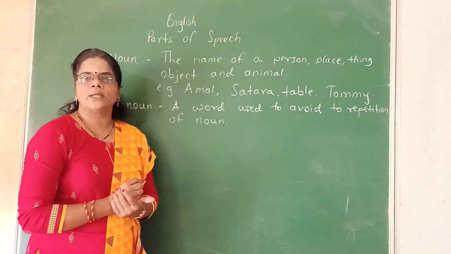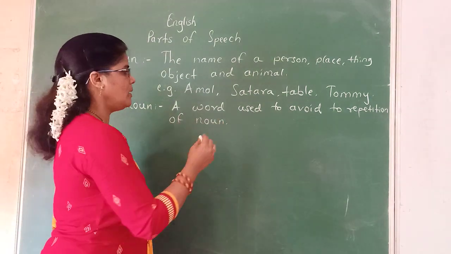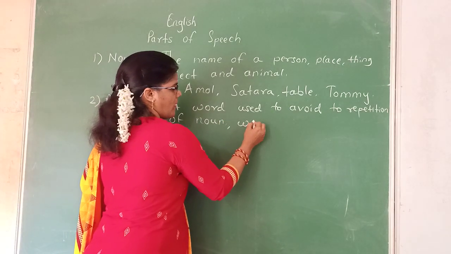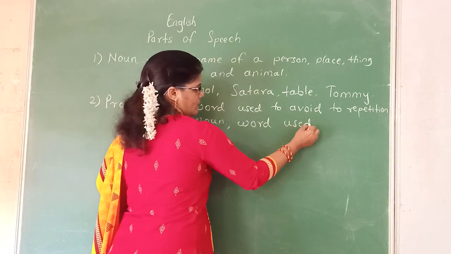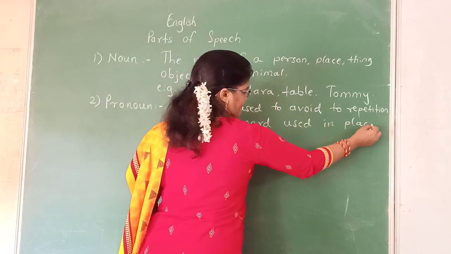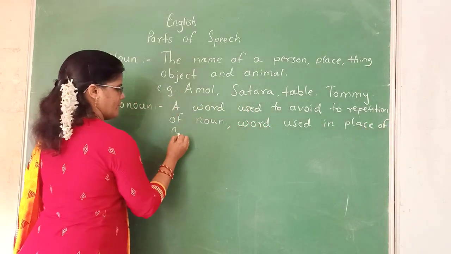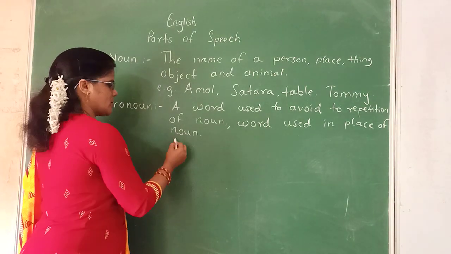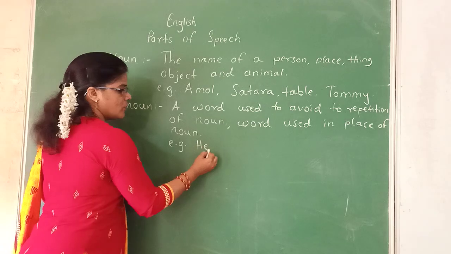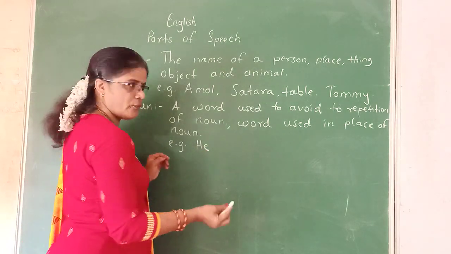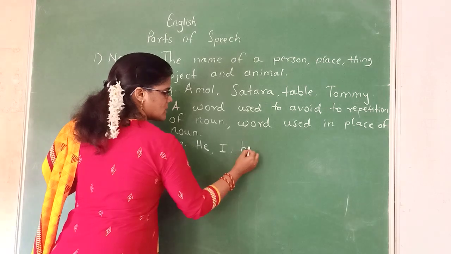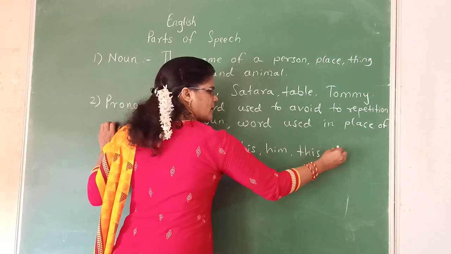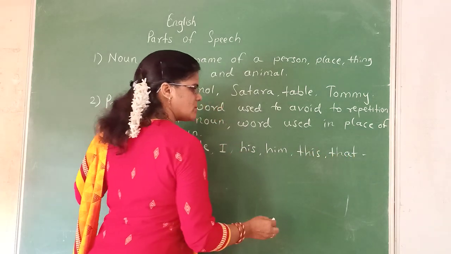Or we can say one more thing over here, a word which is used in place of noun is called as pronoun. Then which are the pronouns in English? Those are, for example, he, she, it, I, we, then his, him, this, that, many pronouns are there. One by one we are going to see these pronouns afterwards.